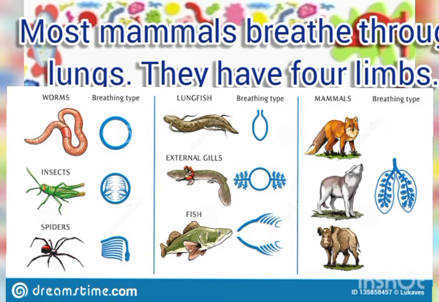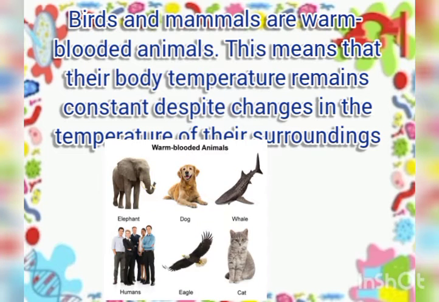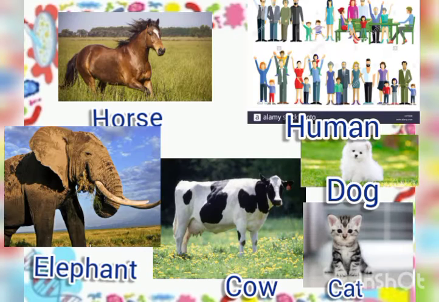They have 4 limbs. Birds and mammals are warm-blooded animals. This means that their body temperature remains constant despite changes in the temperature of their surroundings. Human being, elephant, horse, cow, dog, and cat are examples of mammals.